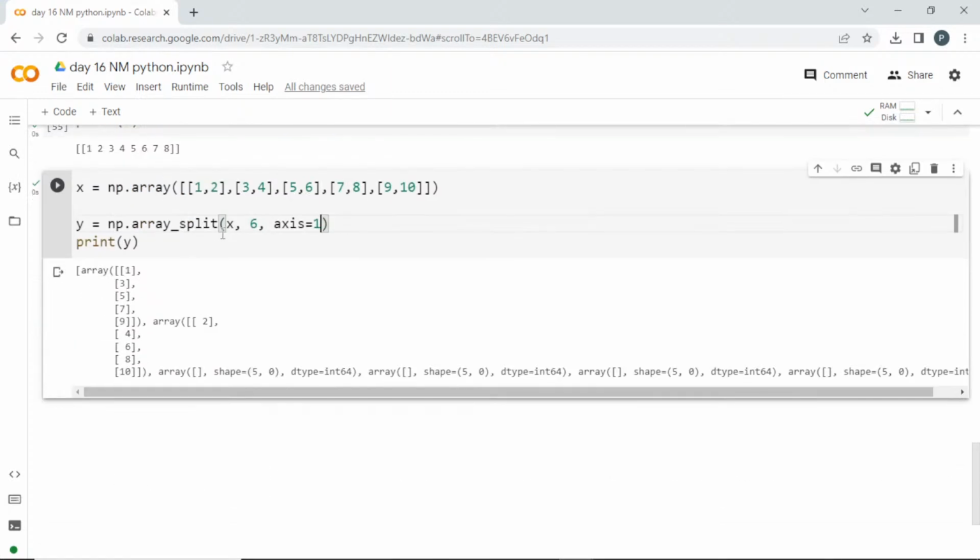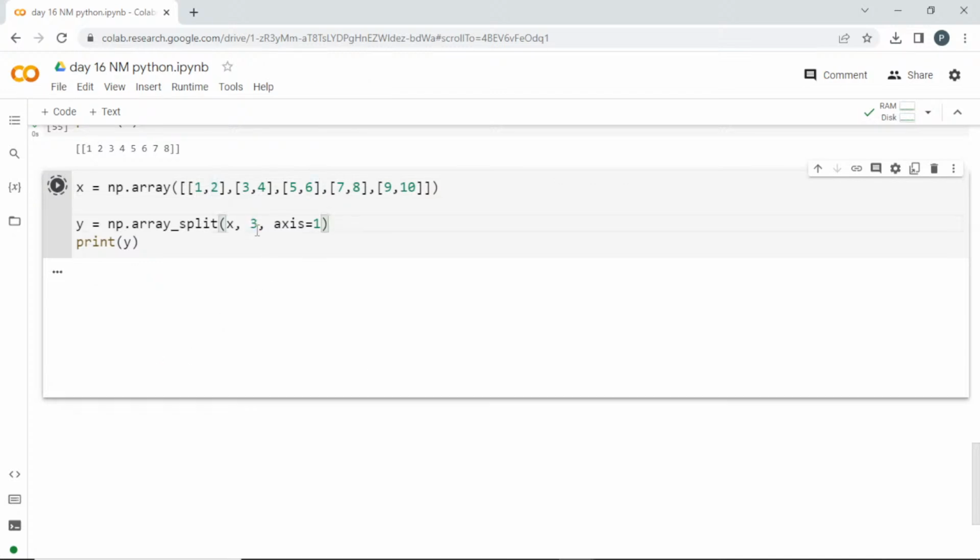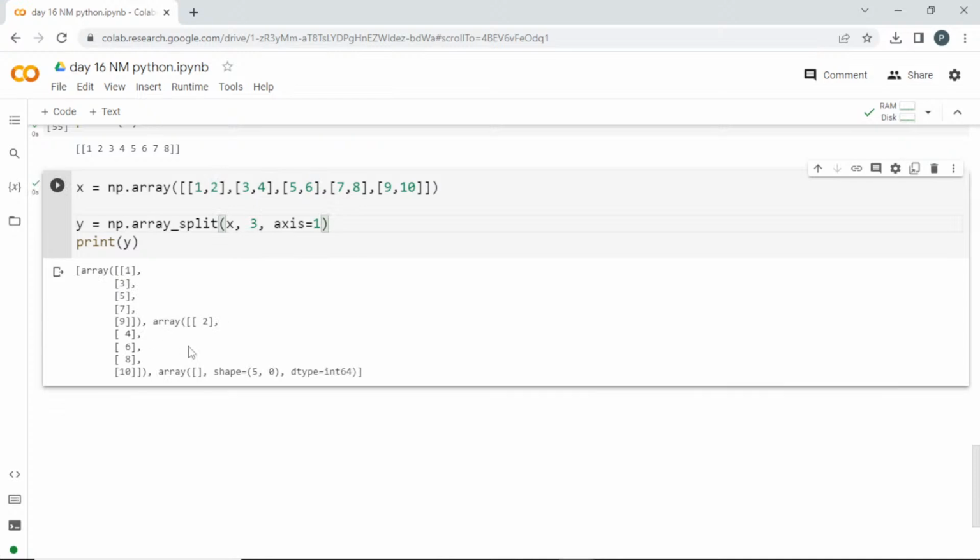See here, it tried to split along the axis. So 1, 3, 5, 7, 9 are in one array and then the remaining 2, 4, 6 are in another array, and it tried to accommodate and then it left an empty array also. Okay, you are trying to split this into 6. I'll pass 3. It is 1 left. Okay, so here 6, here 6, totally this will be an empty array.